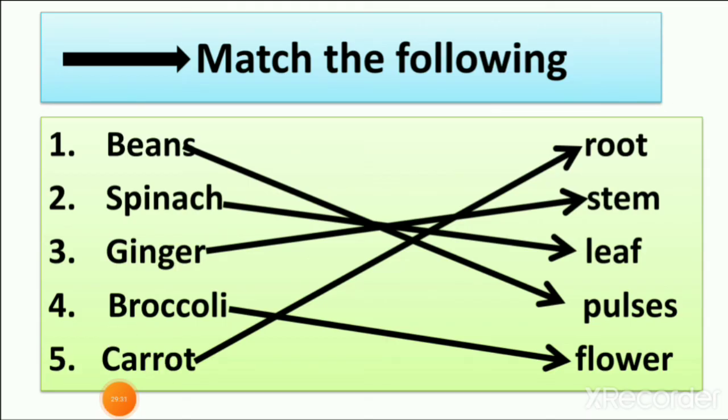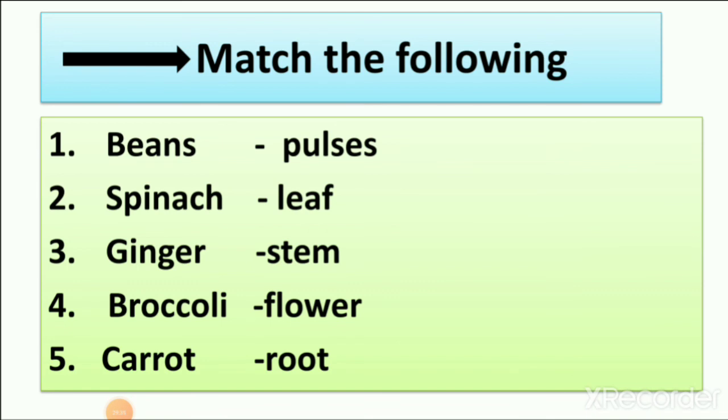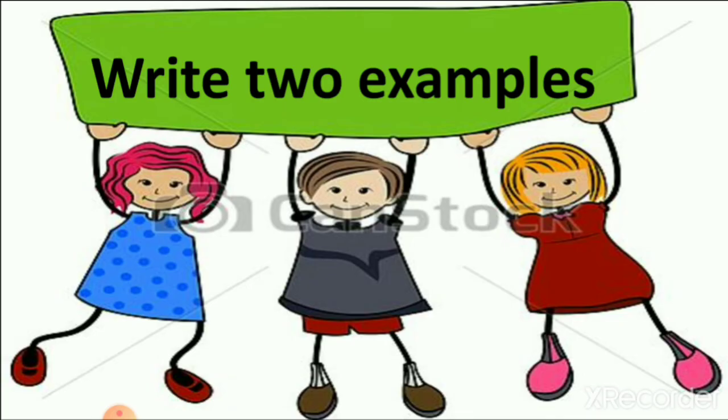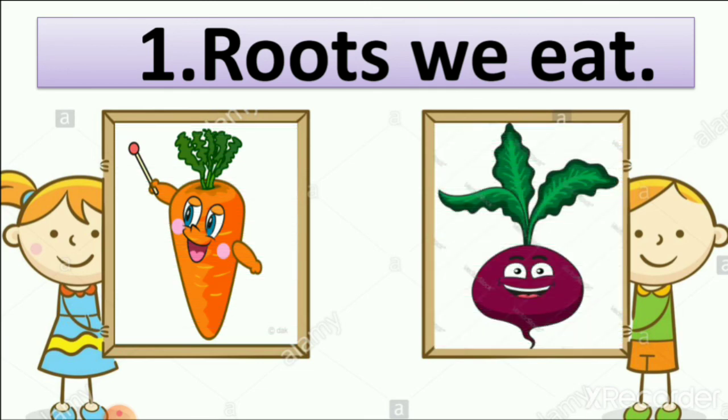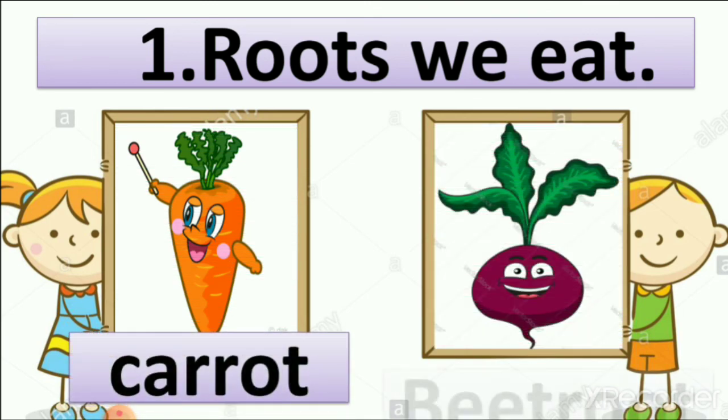So what we learned today is the match the following exercise which we did. We match words with answers. Beans, pulses; spinach, leaf; ginger, stem; broccoli, flower; carrot, root. Then we learned to write two examples of roots, carrot and beetroot. We write the spelling of it.